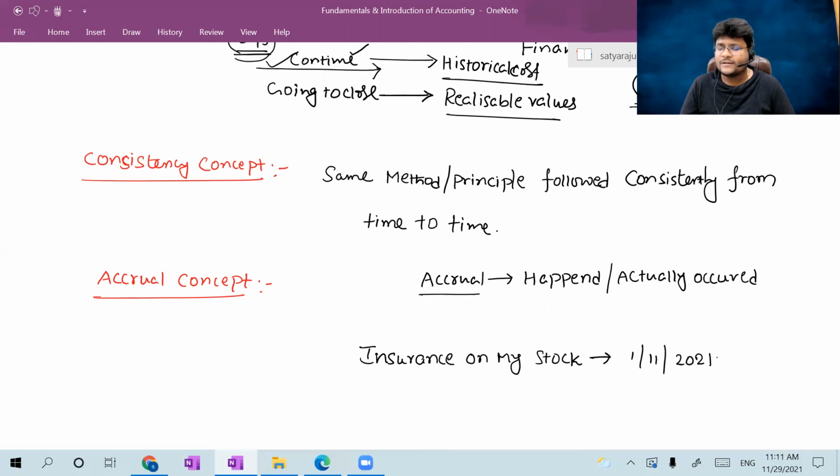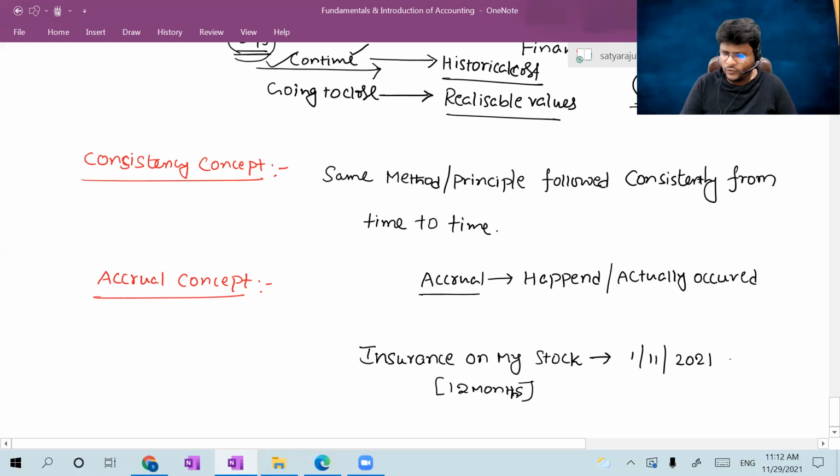Insurance on stock is nothing but general insurance. General insurance is generally taken for 12 months, guys. So for 12 months, insurance from 1/11/2021 will expire on 31st October 2022. Sir, how much amount, sir? The insurance amount was 12,000.